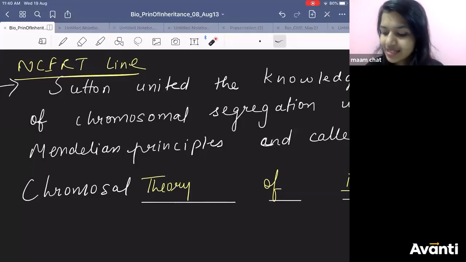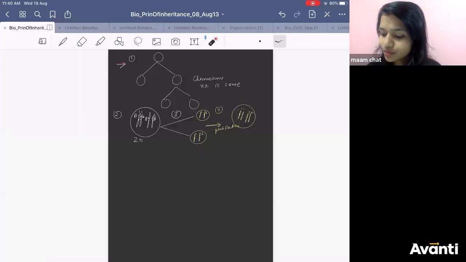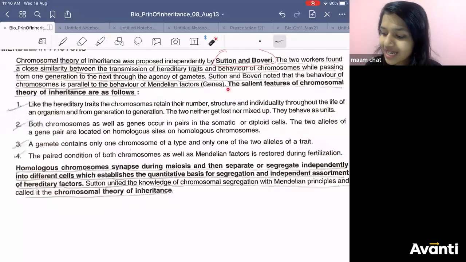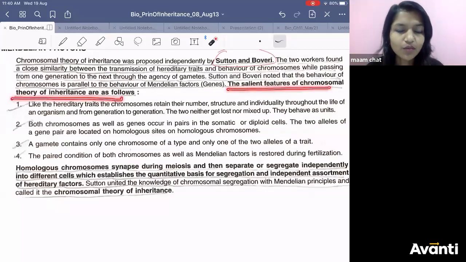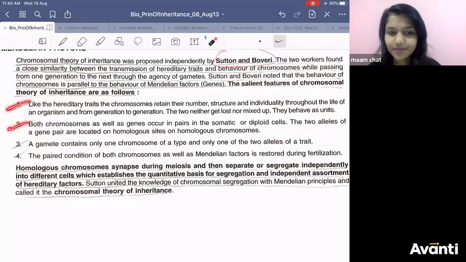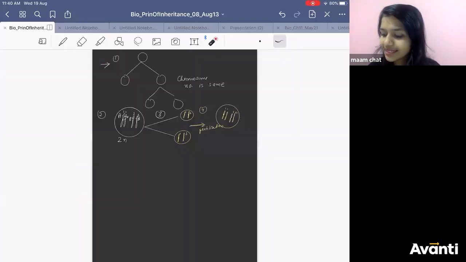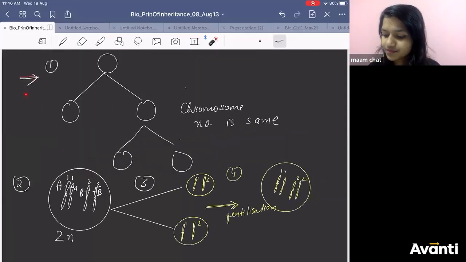Second question, if they ask you, what are the salient features of chromosomal theory of inheritance? Then you will write these points. Always remember these 4 points. 1, 2, 3, 4.